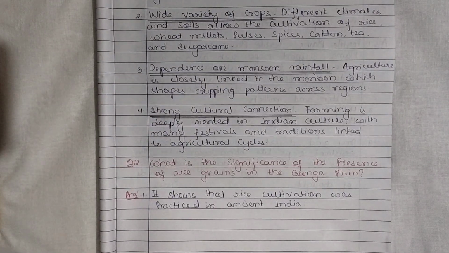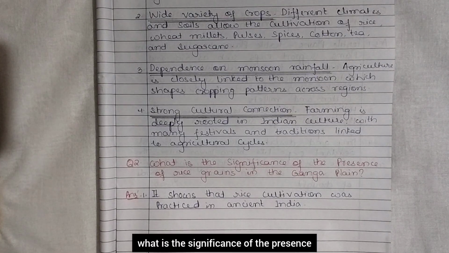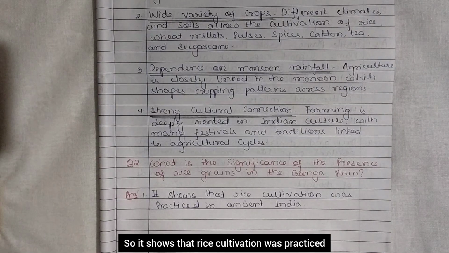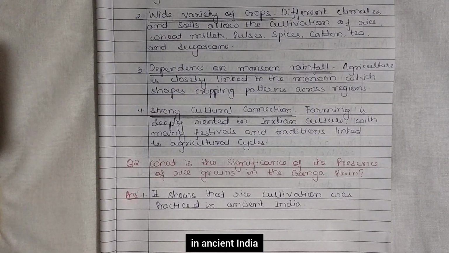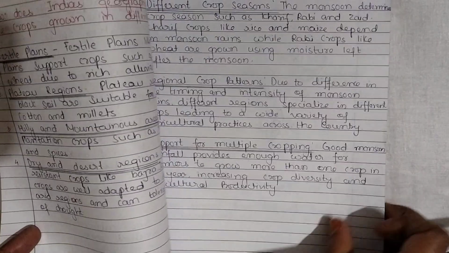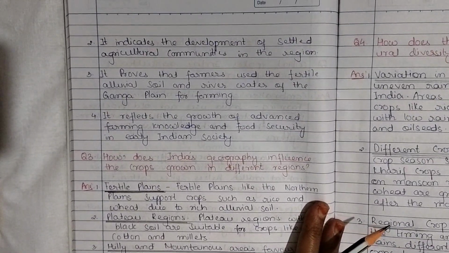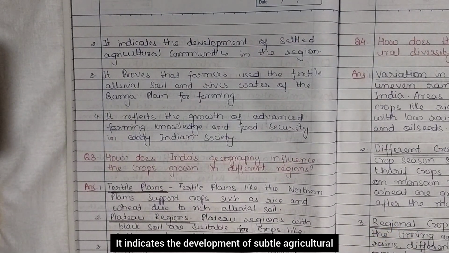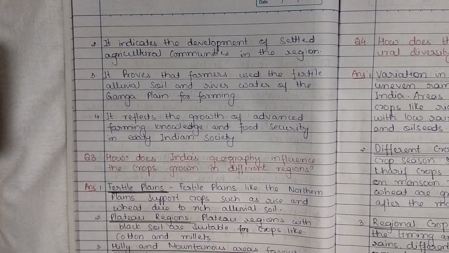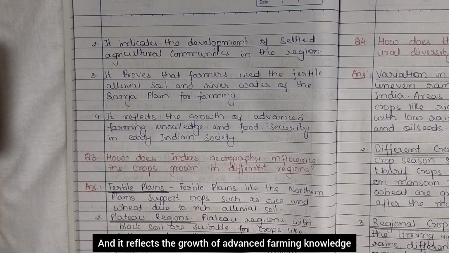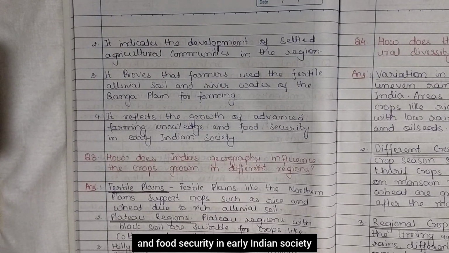Next question is, what is the significance of the presence of rice grain in the Ganga plain? So it shows that rice cultivation was practiced in ancient India. It indicates the development of settled agricultural communities in the region. It proves that farmers used the fertile alluvial soil and river water of the Ganga plain for farming, and it reflects the growth of advanced farming knowledge and food security in early Indian society.